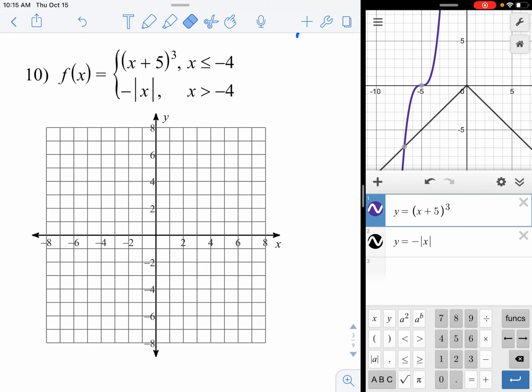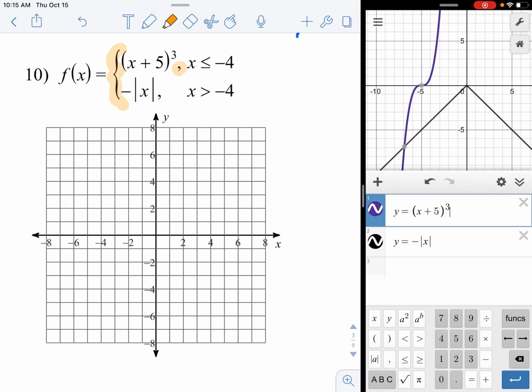Instead, we have to type in both pieces separately, just like I've done, and at the end of each one, we need to enter in the domain restriction. Now, this is where it could potentially get confusing. In every math book and on paper and every test you'll ever see, they put a comma here and a bracket in front. On Desmos, you do not use the comma, you put a bracket there.